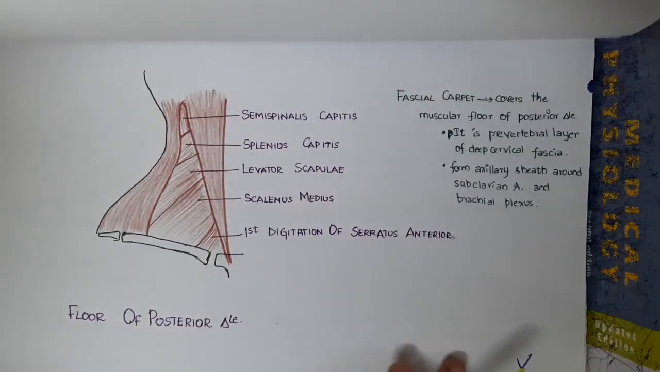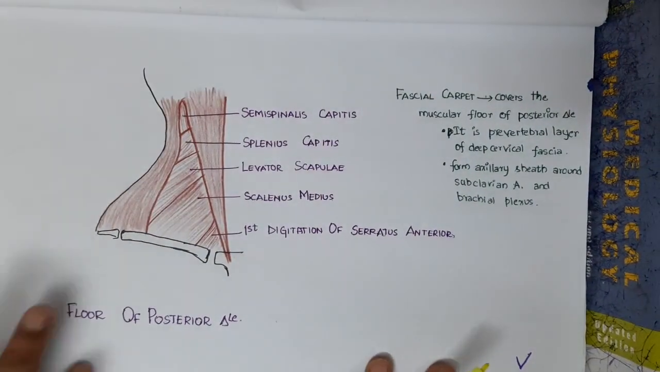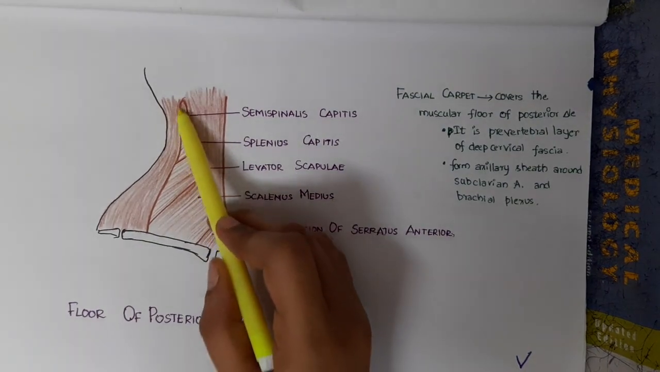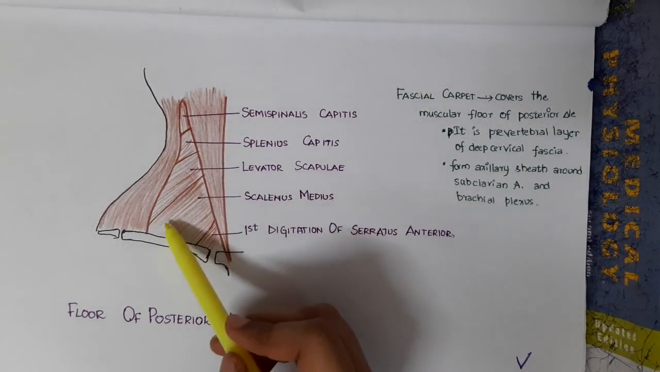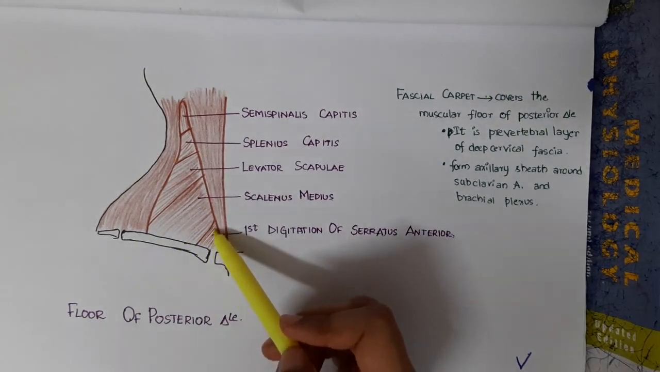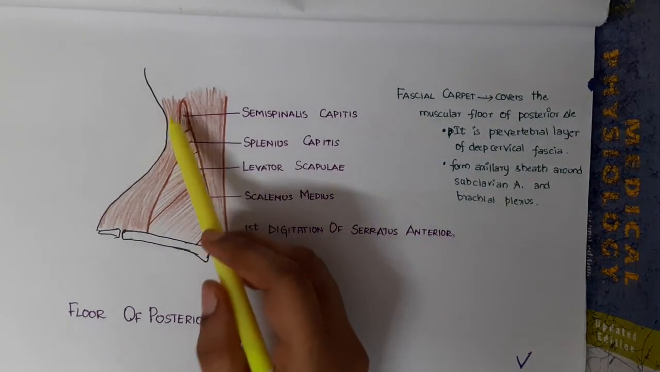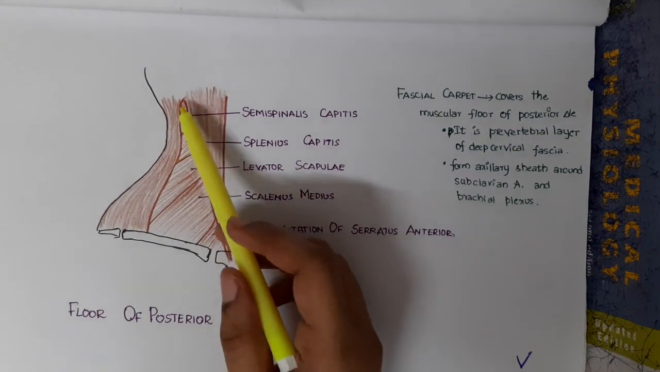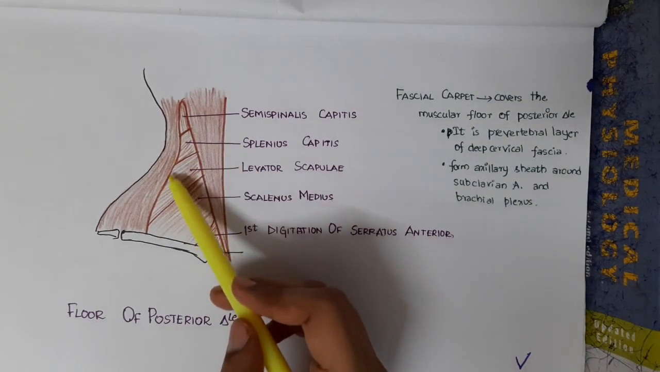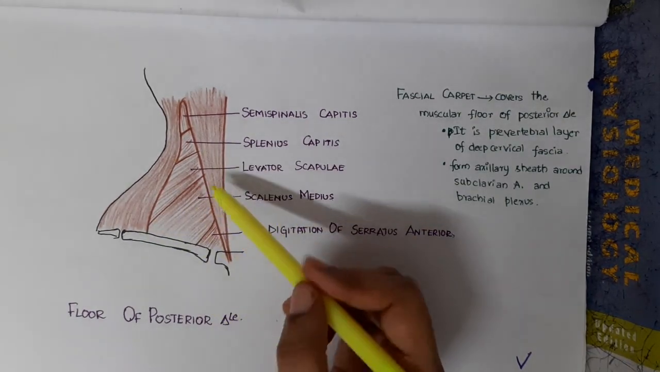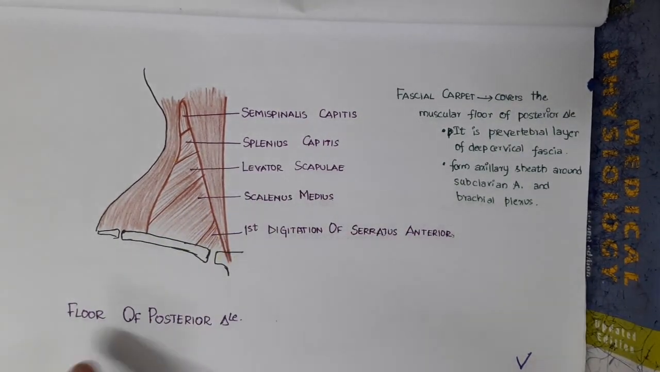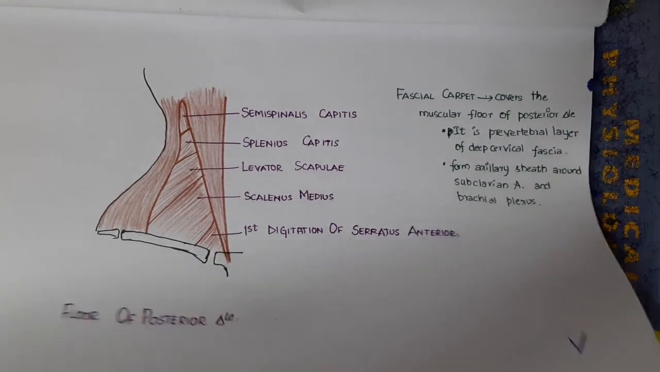Now, the floor of the posterior triangle is formed by semispinalis capitis, splenius capitis, levator scapulae, scalenus medius, and the first digitation of serratus anterior. So this is the floor of the posterior triangle.